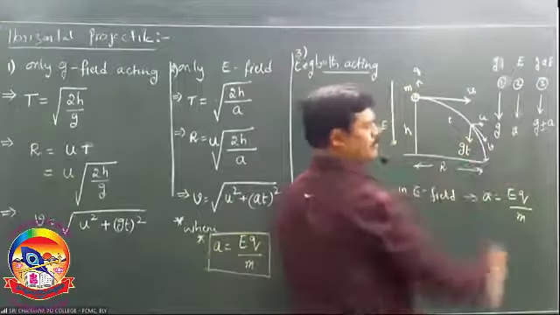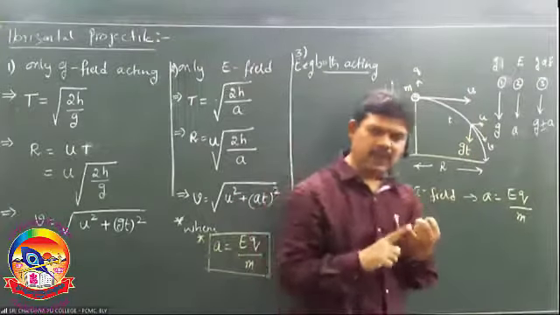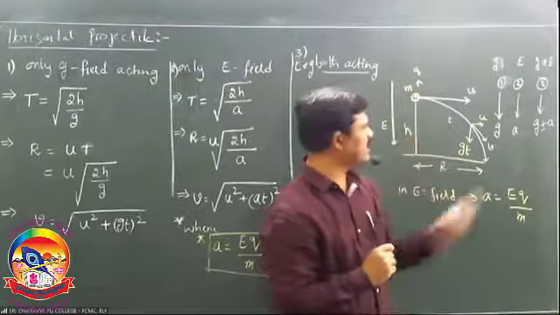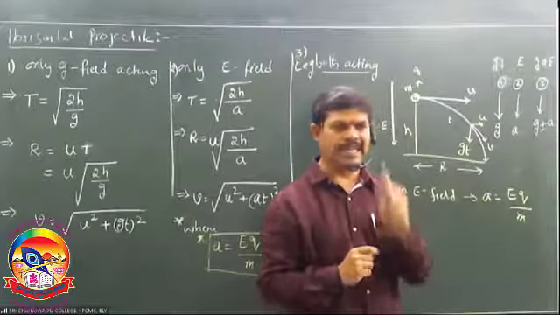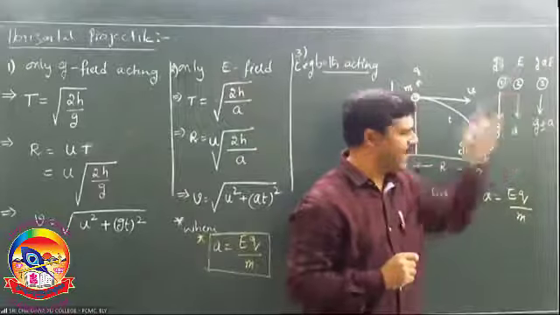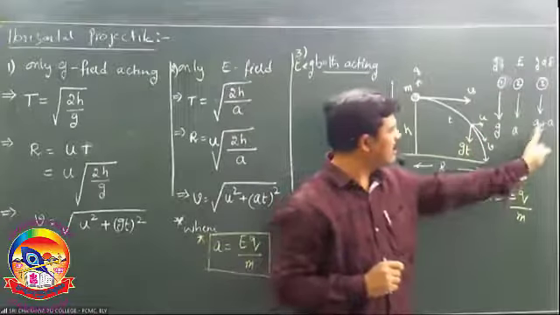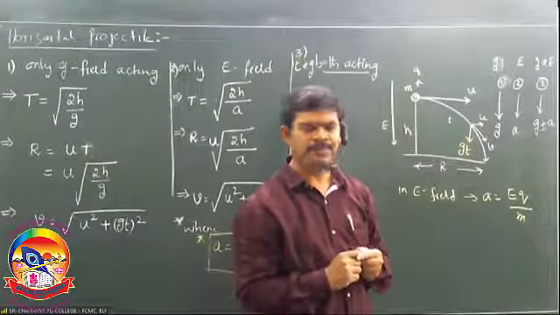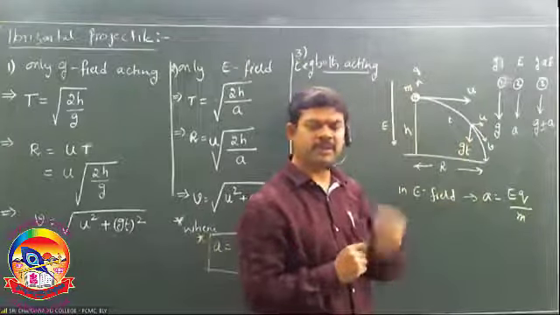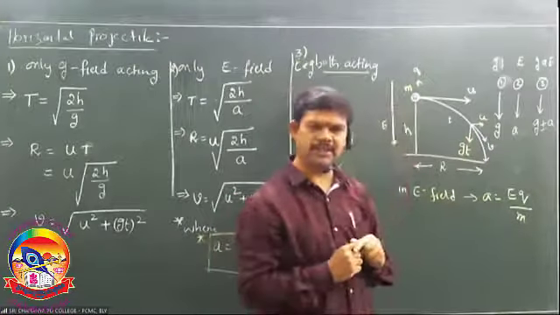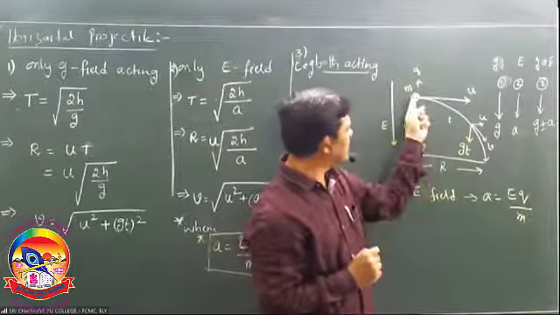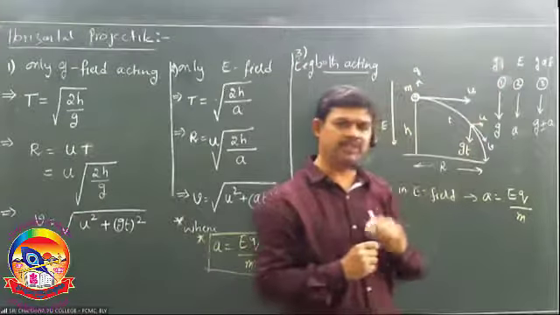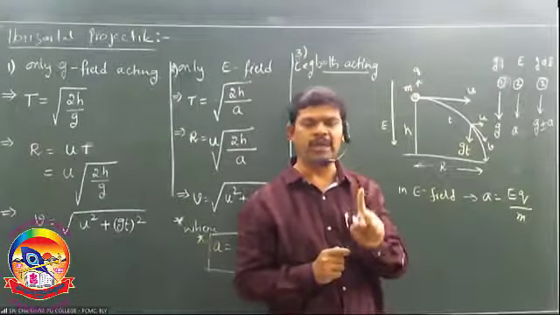Already I showed it here. Then one is gravitational force, another one is electrostatic force. Due to gravitational force, acceleration is g. Due to electrostatic force, acceleration is a. So what is the net acceleration? G plus a in this particular example, right? If this is a negative charge, what happens? As it is positive, it moves in the direction of the field. If this is negative, it moves opposite to the direction of the field, but in the parabolic path only.